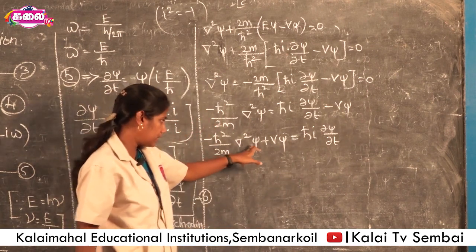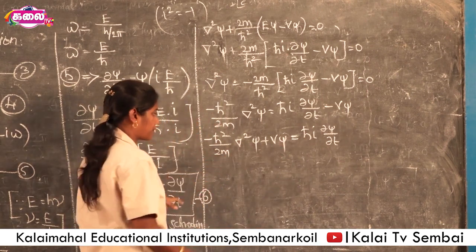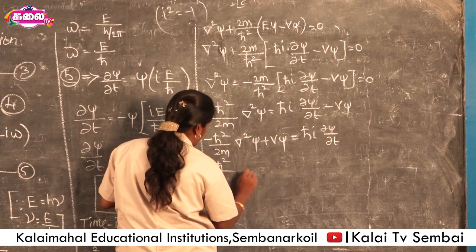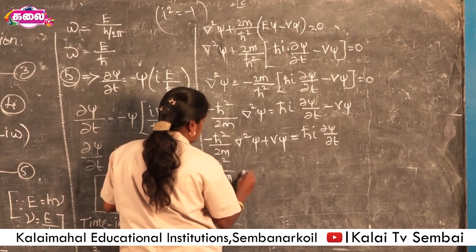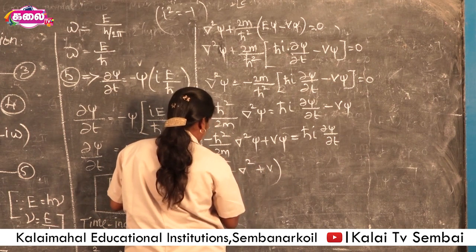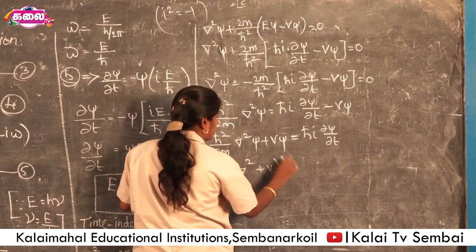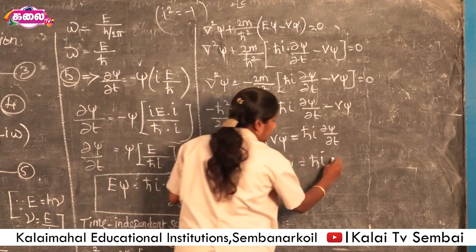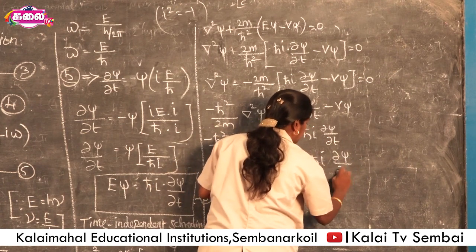In this equation, psi is common for these two terms. So, it is taken commonly: minus h cross squared by 2m del squared plus V, of psi, is equal to h cross i dou psi by dou t.